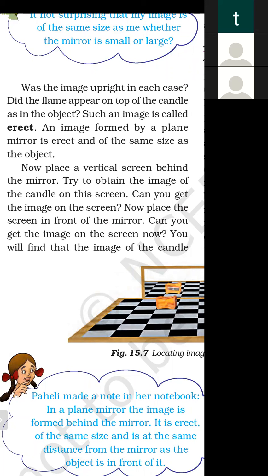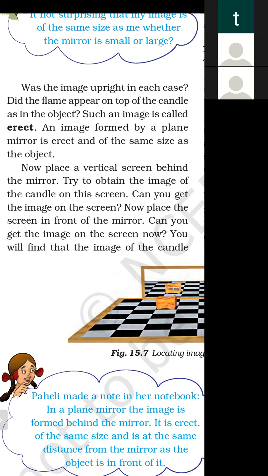If an image cannot be obtained on a screen, such an image is known as a virtual image. Virtual means not actual. If the image is formed on the screen, that type of image is known as a real image.